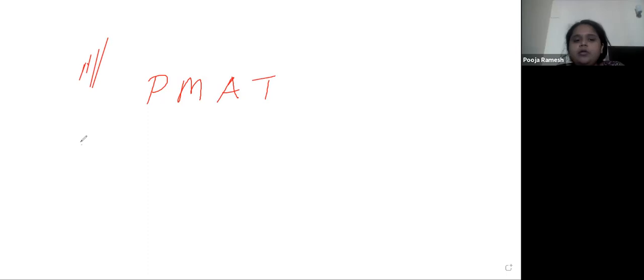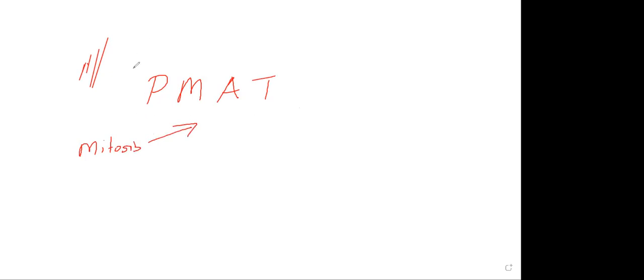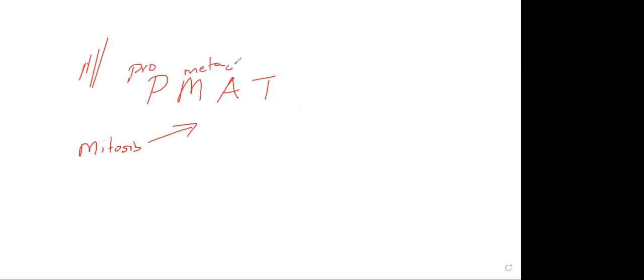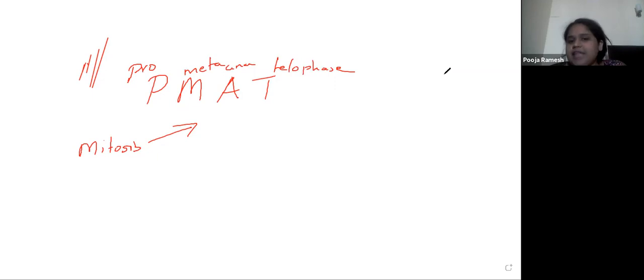When we talk about mitosis, all that you need to remember is this. PMAT. P stands for prophase, M for metaphase, A for anaphase, T for telophase. Prophase, metaphase, anaphase, telophase. So this is the order in which it happens.